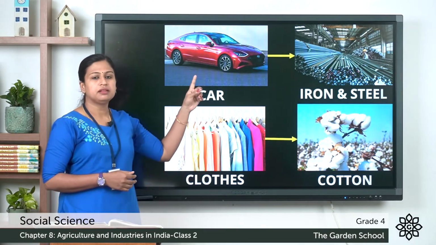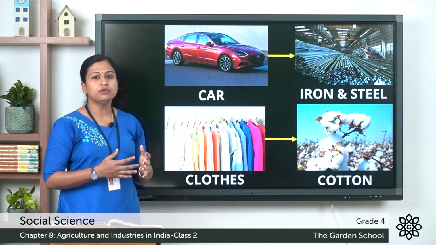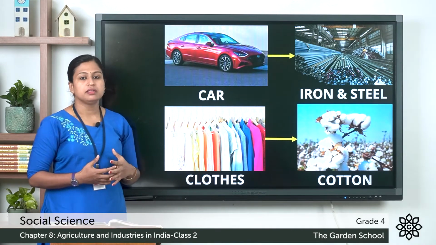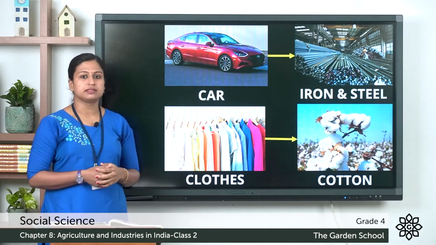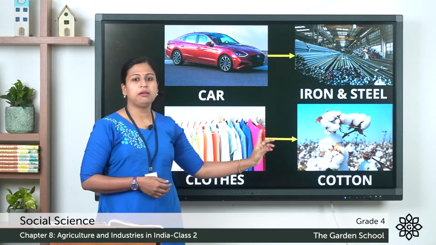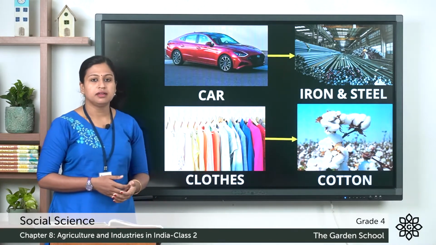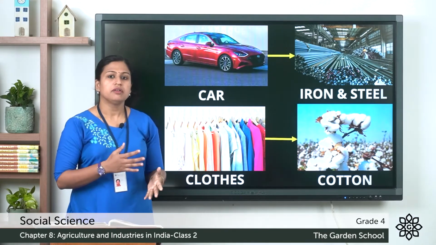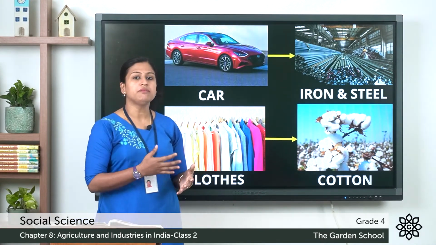For example, this car, we travel in car, and the clothes that we wear, these all are final products. The car is manufactured with the help of iron and steel, and this iron and steel is also a final product. We get iron and steel from iron ore.